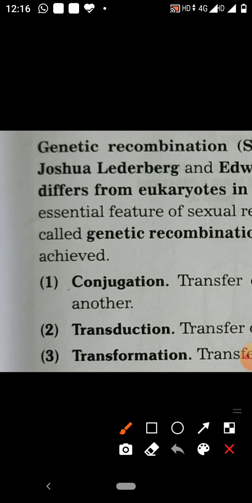Now the last one is transformation. Transformation is the process whereby naked DNA containing a limited amount of genetic information is transferred from one bacterial cell into another. So that is called transformation. Transformation was discovered by Frederick Griffith. So Frederick Griffith discovered transformation in the bacterial cell.